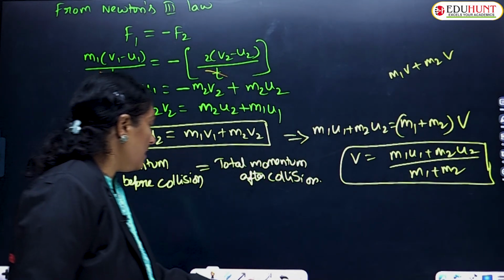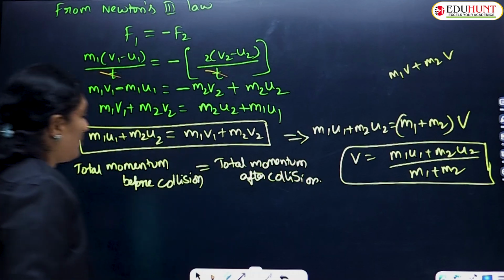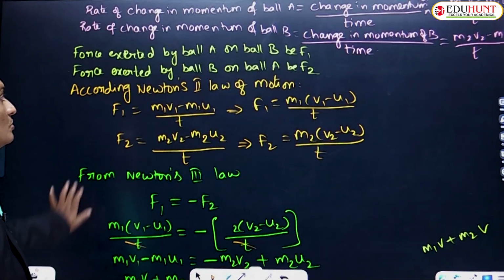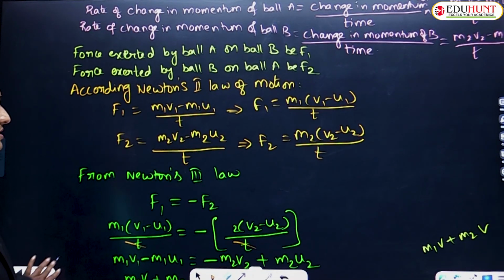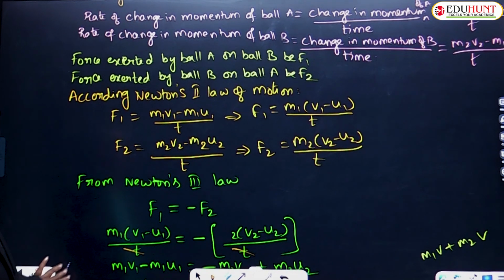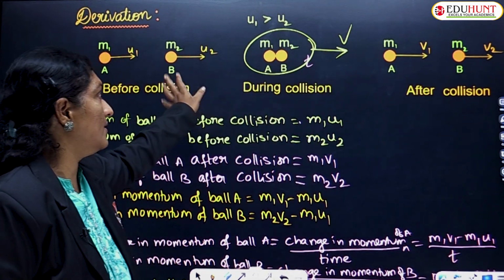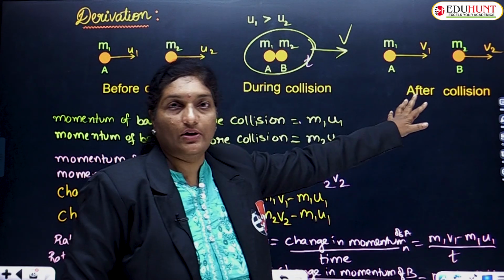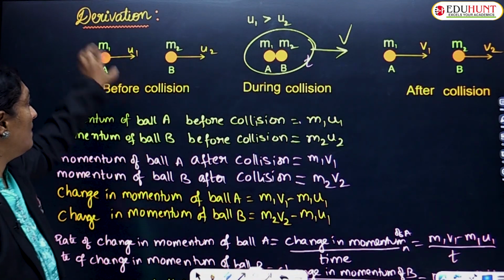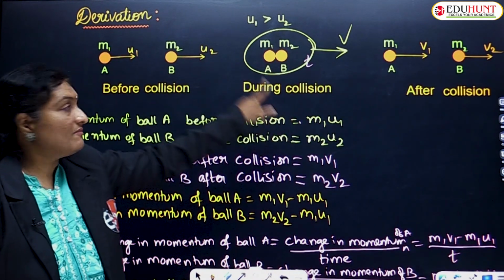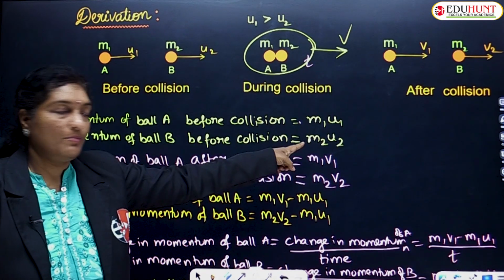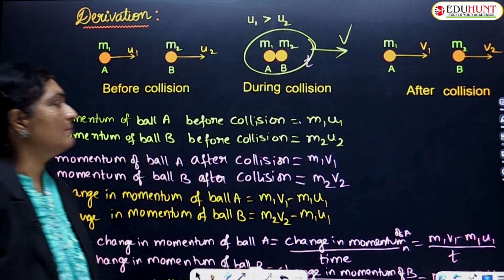So this is the derivation for the total momentum before and after collision. Hope you understood this. We have considered two balls m1 and m2, with initial velocities u1 and u2. After collision the velocities changed to v1 and v2. Before collision momentum was m1 u1 and m2 u2.